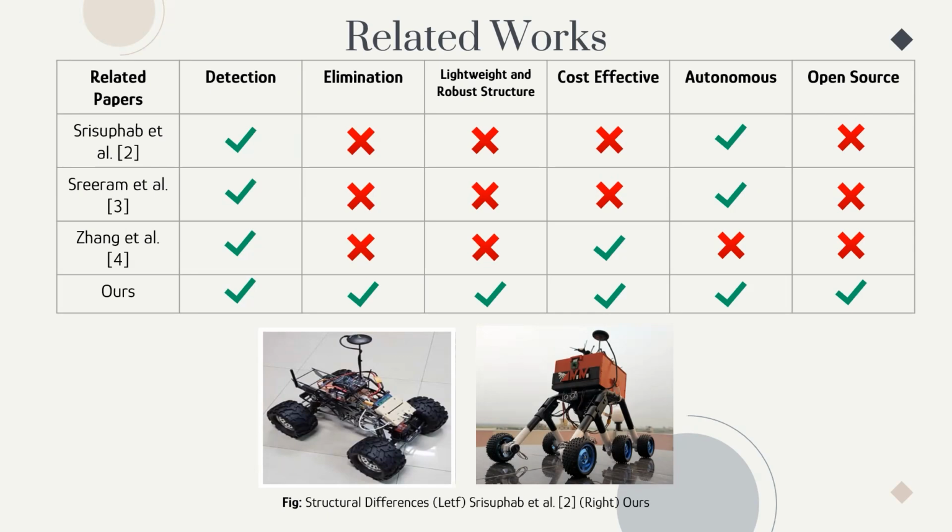Here in the figure, we can see the structural difference. The structure we used is called the warm electronics box, or WEB structure, which was proposed by NASA. So from this, we can say that our method is so far state of the art.